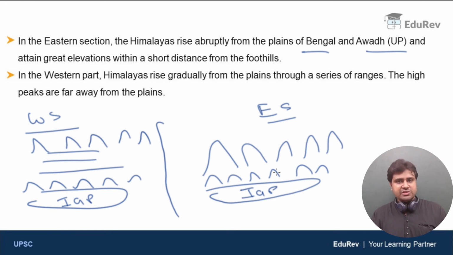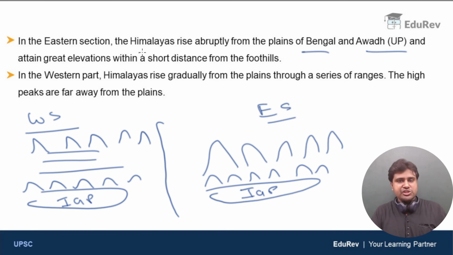Okay, so in the eastern section, just to the north of the Indo-Gangetic plain, you find the foothills or the Shivaliks. And very close to the Shivaliks, you find peaks which are very high, more than 6,000 or 7,000 meters high. But in the western section, above the Indo-Gangetic plain, again you have the Shivaliks. And after Shivaliks, you encounter a series of ranges which gradually rise in elevation. And then you encounter high mountains. Okay, so just let us go through these points one more time for the sake of clarity.